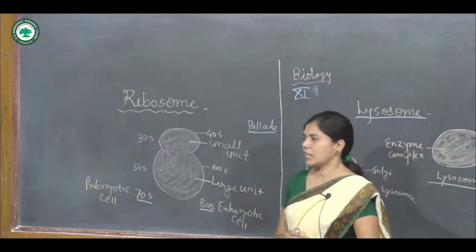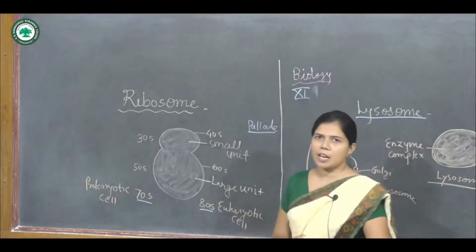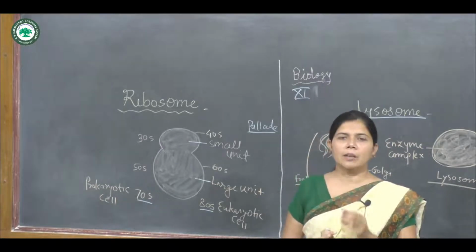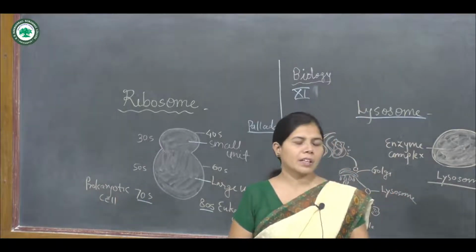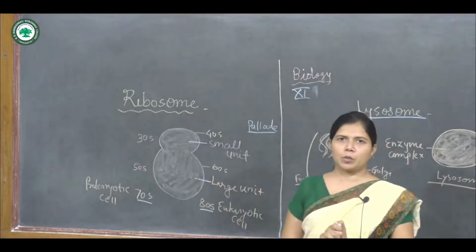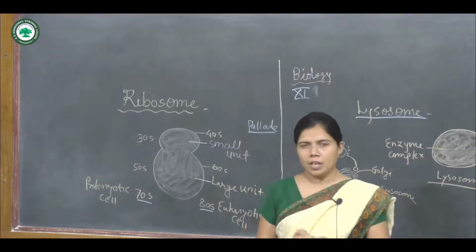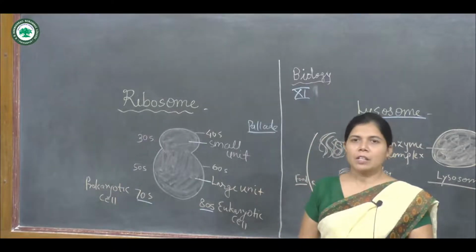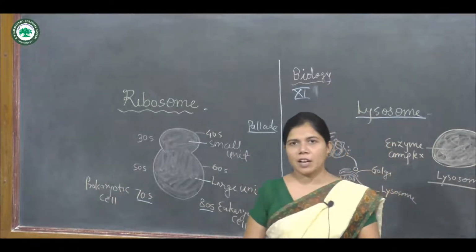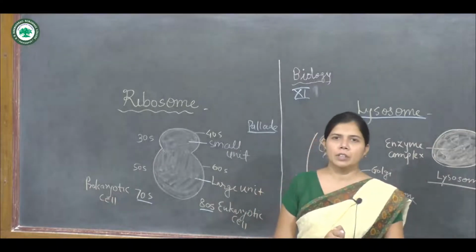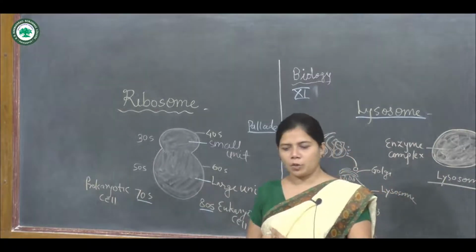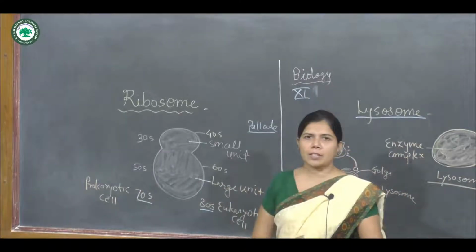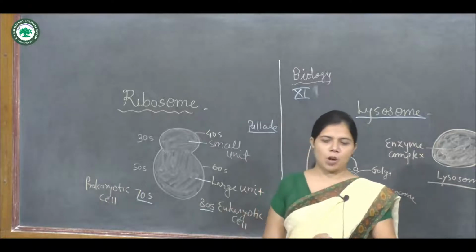In the eukaryotic cell, the 80S type of ribosome is present. The ribosomes are present in mitochondria, and associated with the Golgi apparatus and the endoplasmic reticulum. The origin of the ribosome is from the endoplasmic reticulum. In the rough endoplasmic reticulum, the ribosomes are associated with the endoplasmic reticulum, as well as present in the plastid. It is present in the cytoplasm, or we can say in the cytosol also.